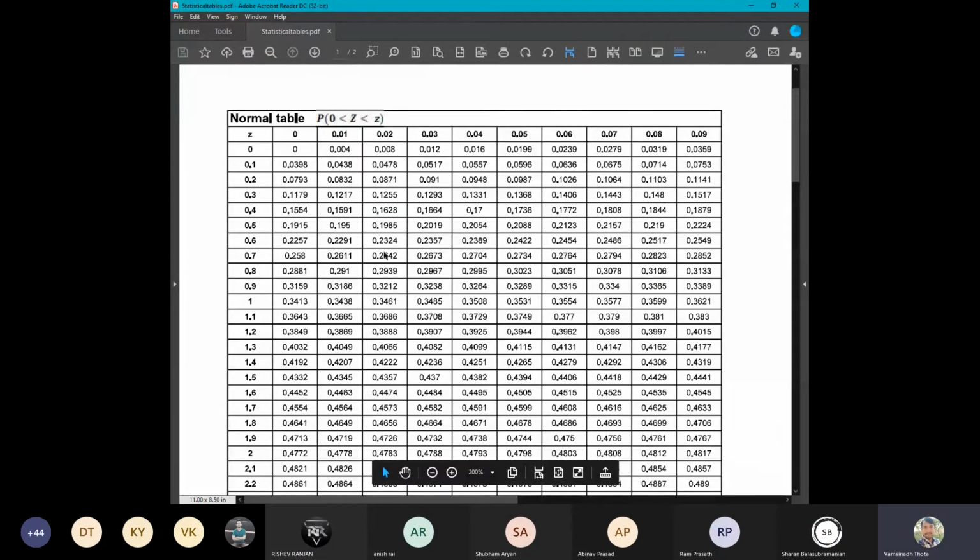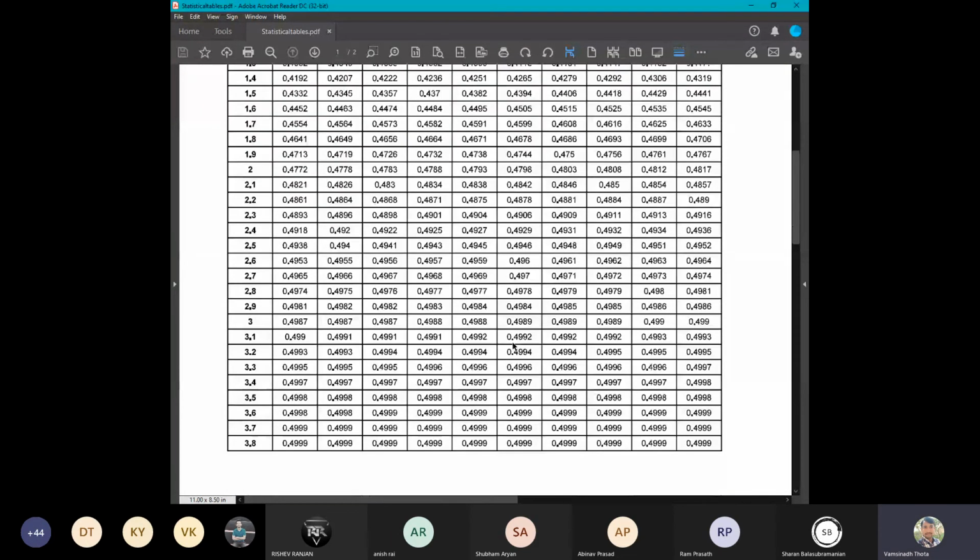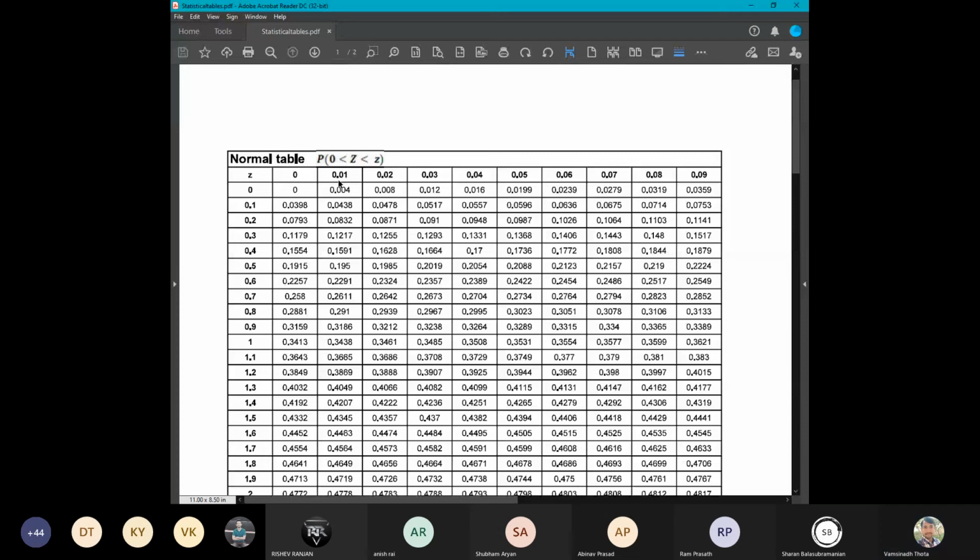I think now all of you can see the screen with a table of values. It is a normal table. The values in this table give only the areas on the right side of the mean of the standard normal variable, that is 0. Capital Z is the standard normal variable, 0 is the mean, and z is any positive real number. So all these values give the areas from the mean 0 to the positive real number.